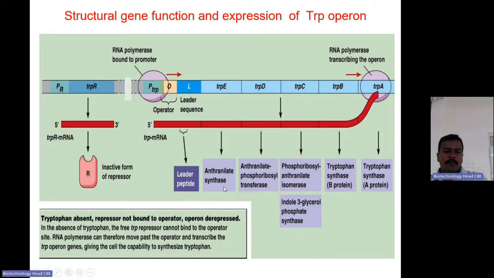This gene codes for anthranilate synthase. trpD codes for anthranilate phosphoribosyl transferase. trpC codes for phosphoribosyl anthranilate isomerase and indole-3-glycerol phosphate synthase. trpB codes for tryptophan synthase B protein and trpA codes for tryptophan synthase A protein. So all these polypeptides, the enzymes, are involved in biosynthesis of tryptophan, an aromatic amino acid. The transcription of this operon will lead to peptide formation through translation, which is then involved in synthesis of tryptophan.